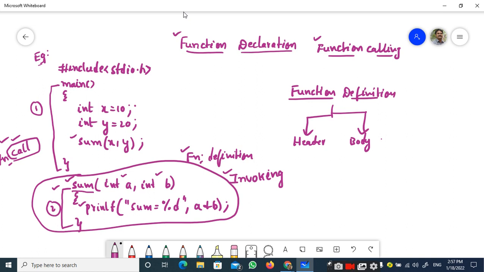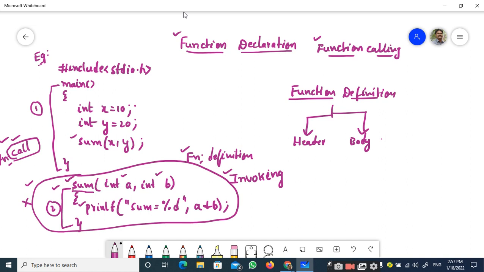Unless you call that function, this function will not execute. In order to execute it, you have to invoke it, and in order to invoke it, you have to call that function. Calling a function is a very simple task. If somebody asks you to call somebody, you will call them by name. In a similar fashion, whenever you want to call a function, you just call it with the name of the function along with the parameter list.